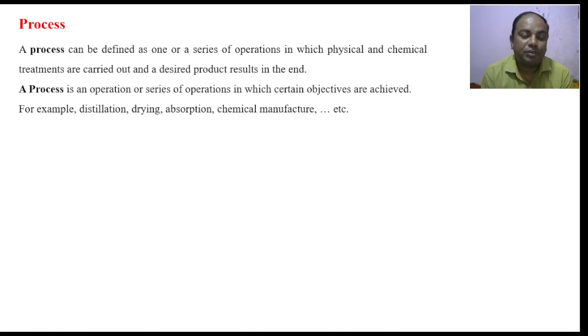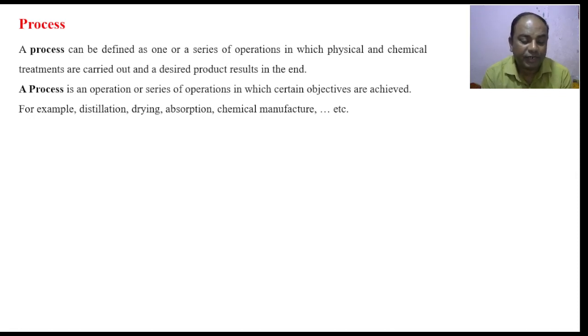This is possible when a certain process occurs. So a system can undergo a change in state, or move from one state to another state, when there occurs a process. So what exactly is a process? A process is one or a series of operations in which physical and chemical treatments are carried out, and a desired product at the end is expected.